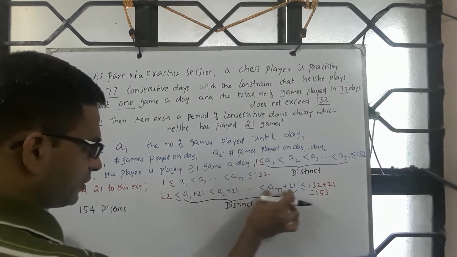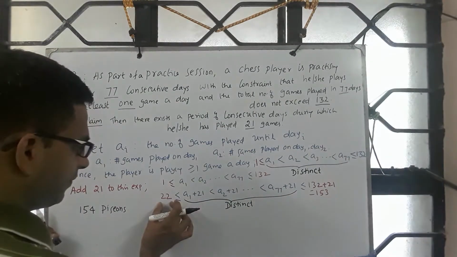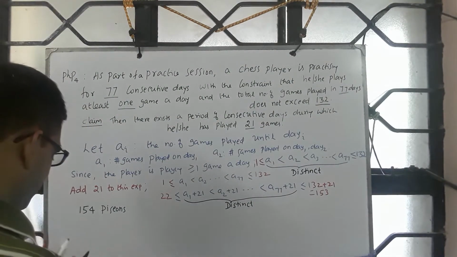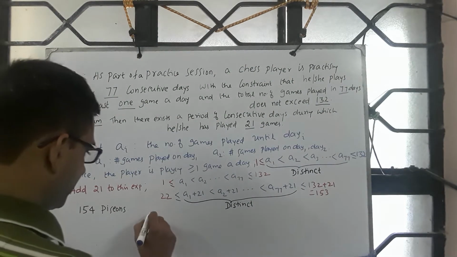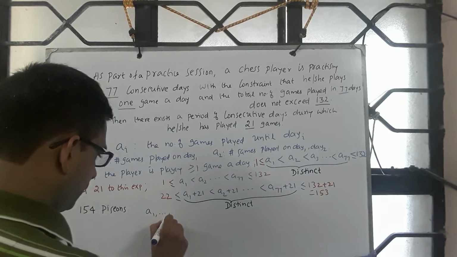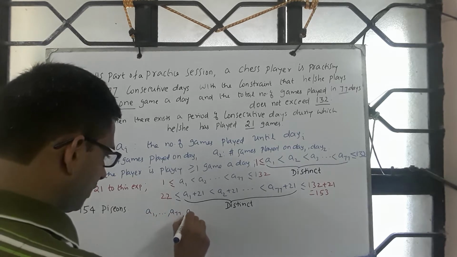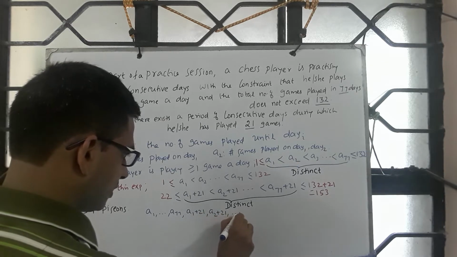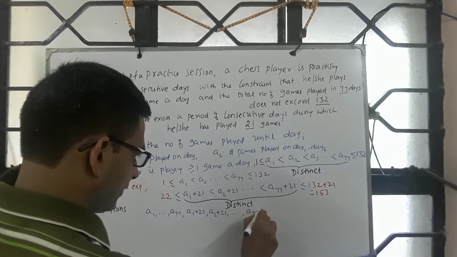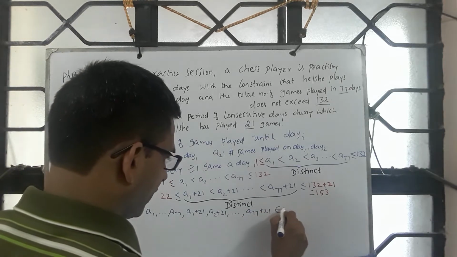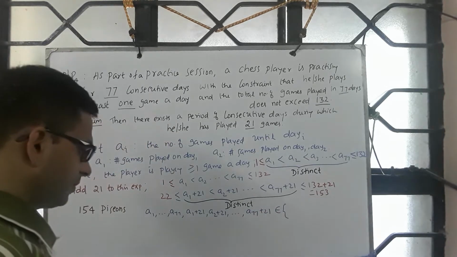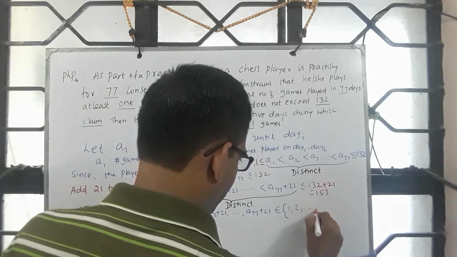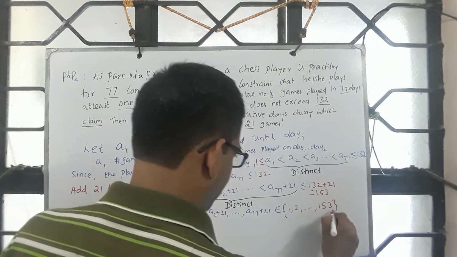Each of the second set can only take a value between 22 and 153. So A1 to A77 and A1 plus 21 up to A77 plus 21 come from the set whose lower bound is 1 and goes all the way up to 153.